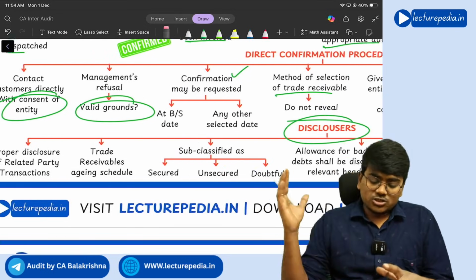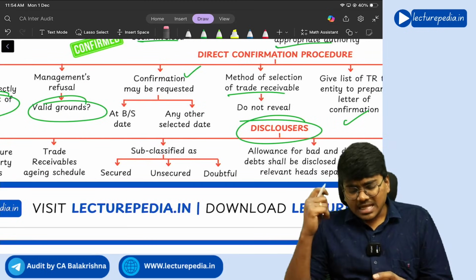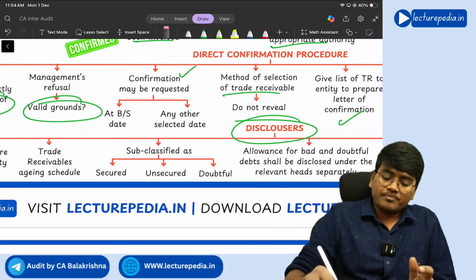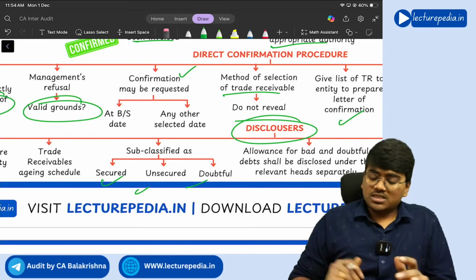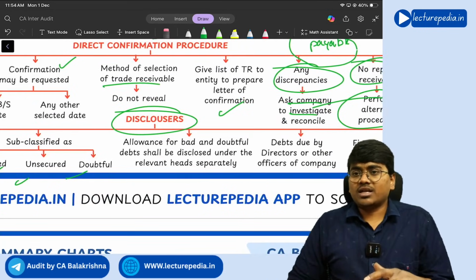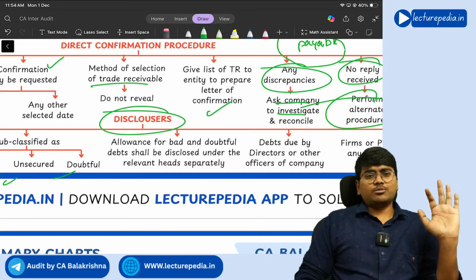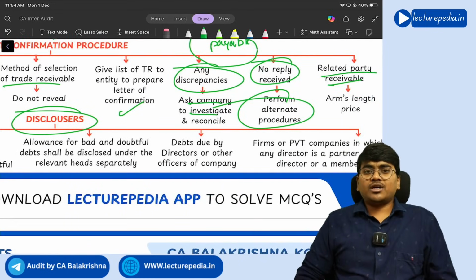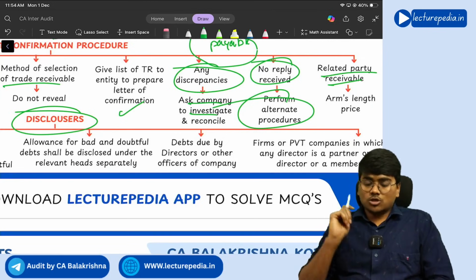Next, trade receivable aging schedule, and this trade receivable should be further subclassified into secured, unsecured, and doubtful. This further subclassification has to be done, and allowance for bad and doubtful should be properly disclosed. So if at all you have provided any provision for bad and doubtful debts, that should be disclosed properly.